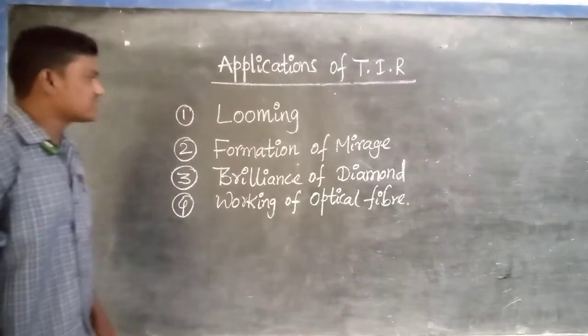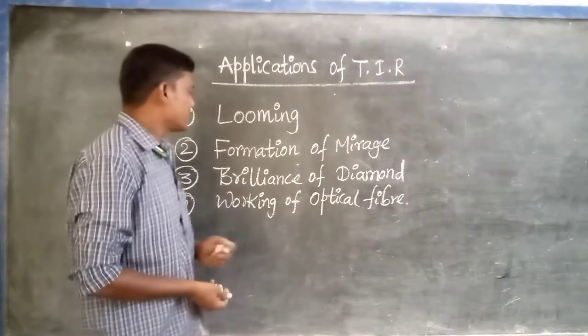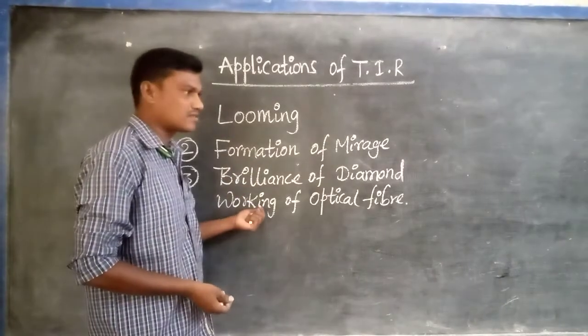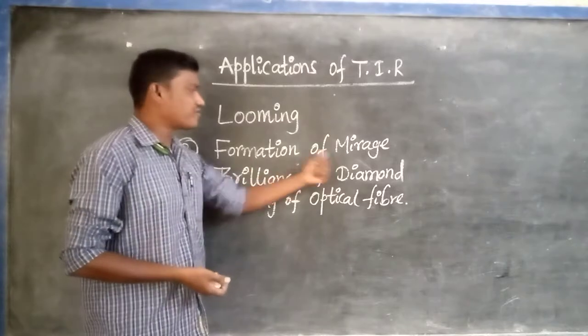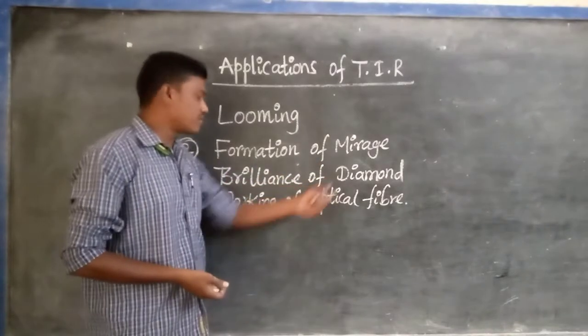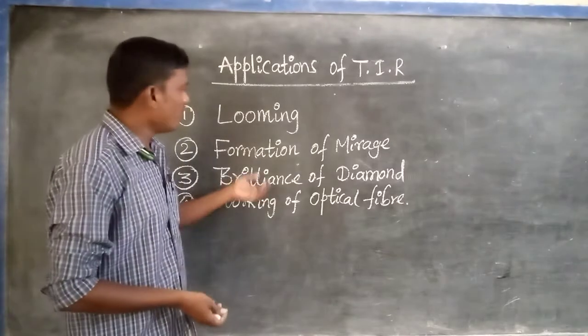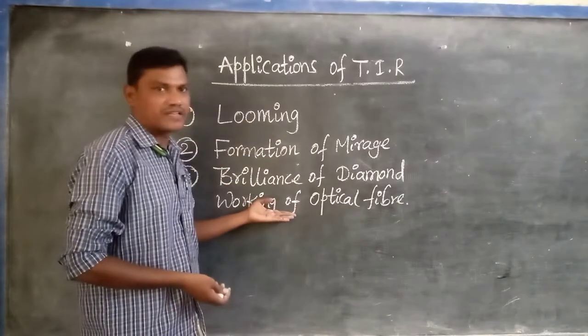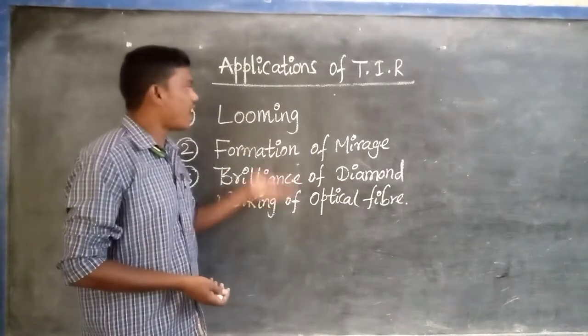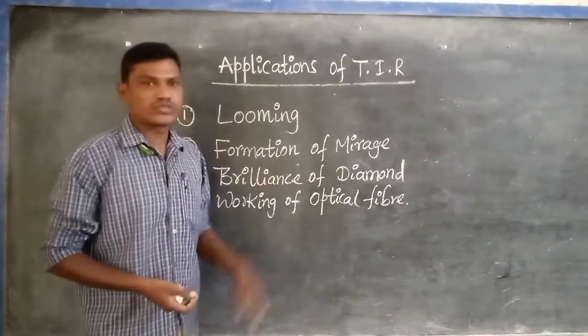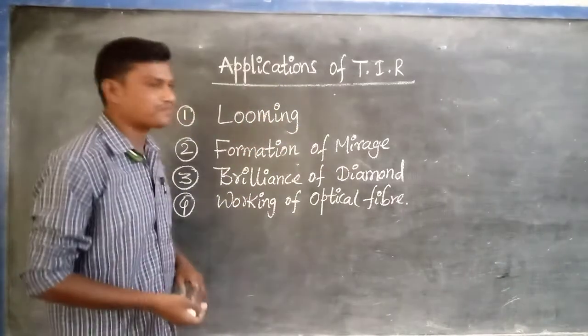So in the 10th standard level, mainly they are asking these three concepts: formation of mirrors, brilliance of diamond, working of optical fiber. So now we will discuss each and every application of T.I.R. with a suitable explanation.